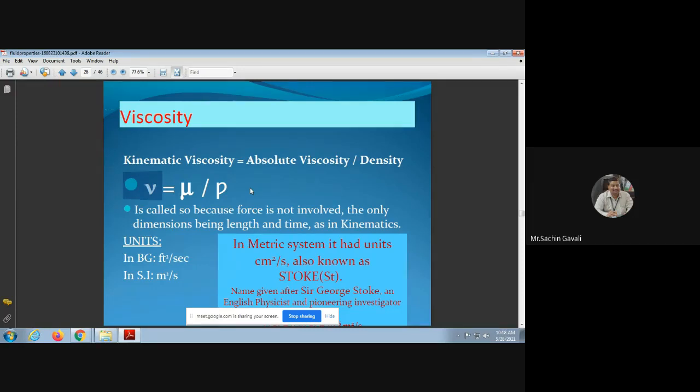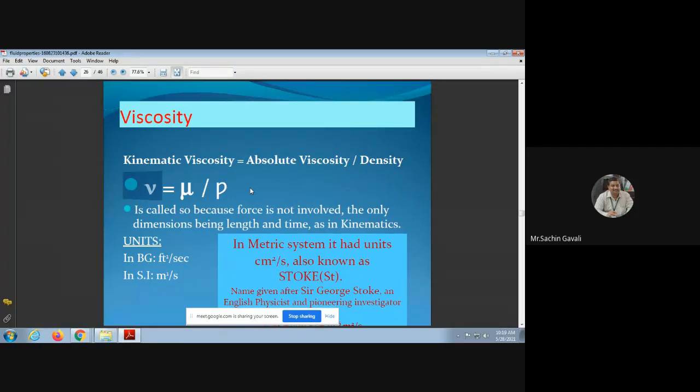So for fluids which are forced, for example pumped, if any fluid is pumped and is going for any kind of motion, then we have to consider dynamic viscosity. When fluid is not forced, it is flowing with natural gravity force, then we have to consider kinematic viscosity. Force is not involved, the only dimensions being length and time as in the kinematics.